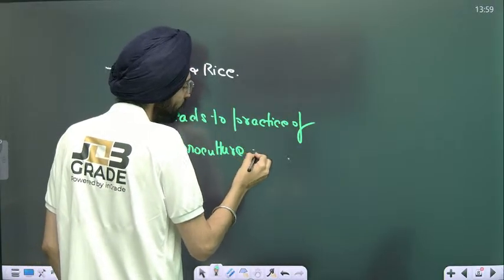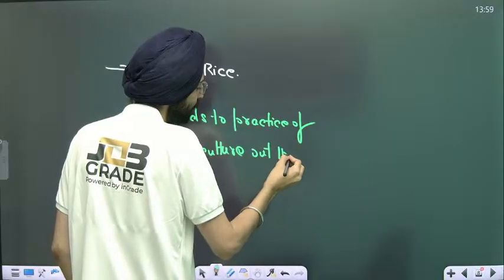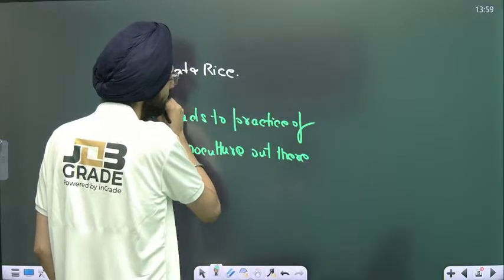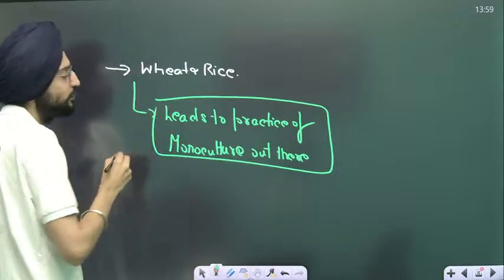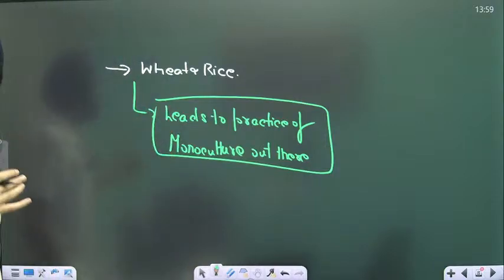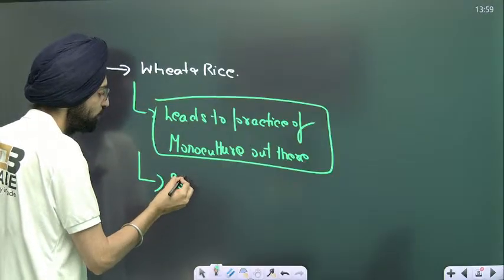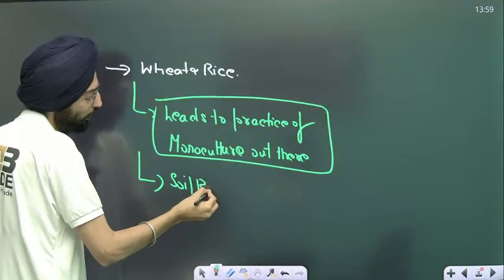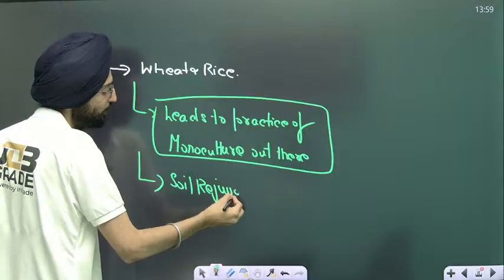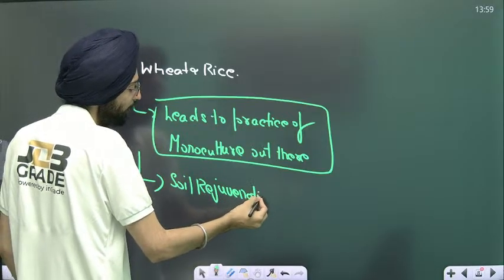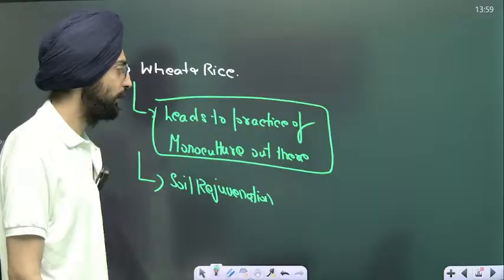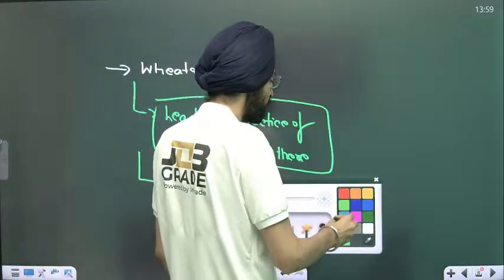Monoculture is one of the very disturbing practices when it comes to soil rejuvenation, because it destroys the quality of soil.